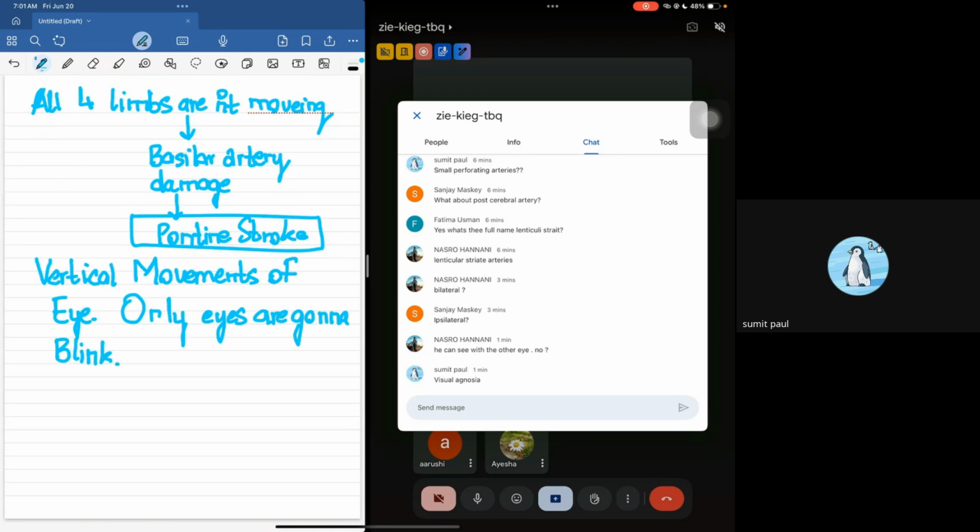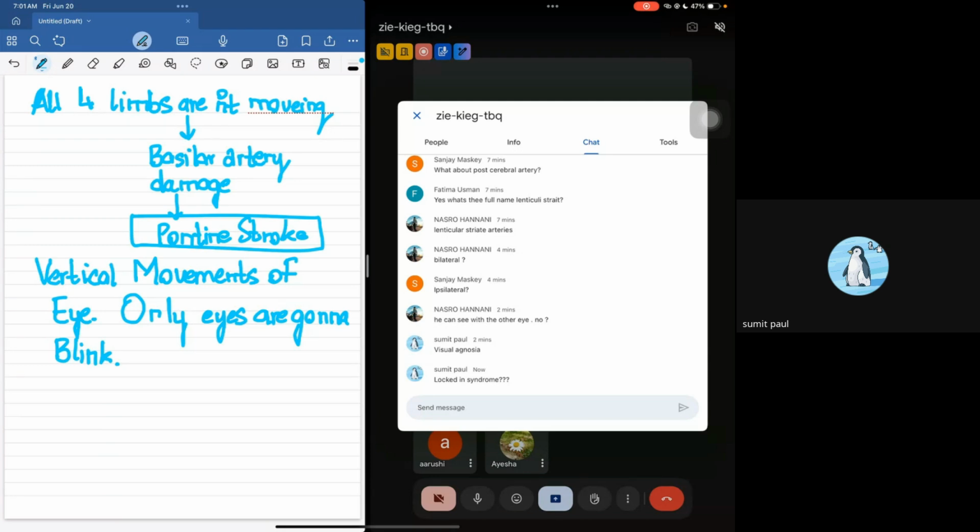Right, so now they could give you a question there. Someone comes to you, this person was again a smoker and hypertensive. Why am I saying hypertensive and smoker again and again? Because this is how patients of stroke normally present. Now all of a sudden this patient cannot move anything. No movement of the body is occurring, and the only movement the patient can do is vertical movements of the eye. The patient can only blink. And then they could ask you what is the most likely diagnosis.